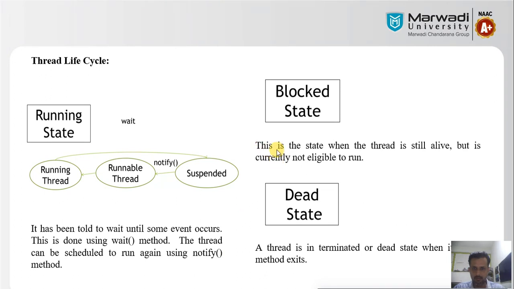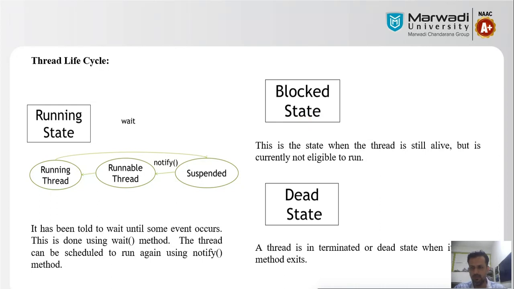Next, the blocked state. What is the blocked state? This is the state when the thread is still alive but is currently not eligible to run. What does the blocked state mean? We have given a thread, and due to time expiry, resource unavailability, a hardware issue, or any other reason, your thread goes into the blocked state.